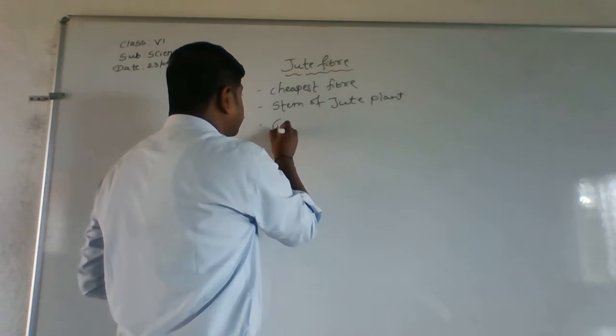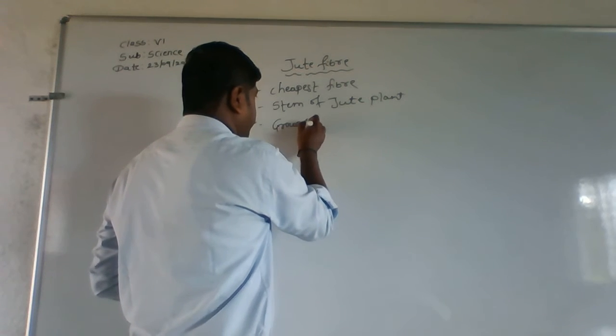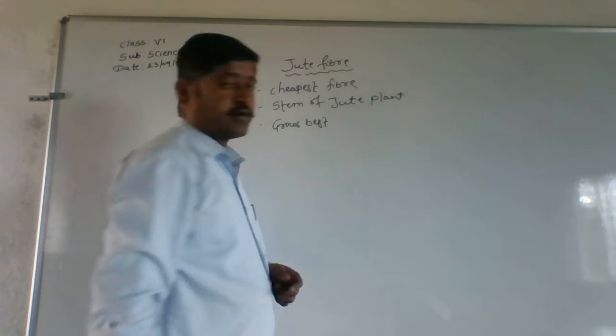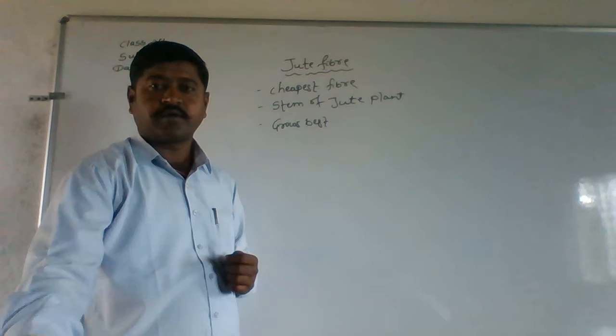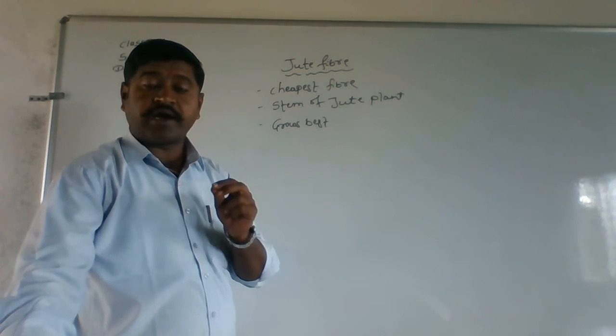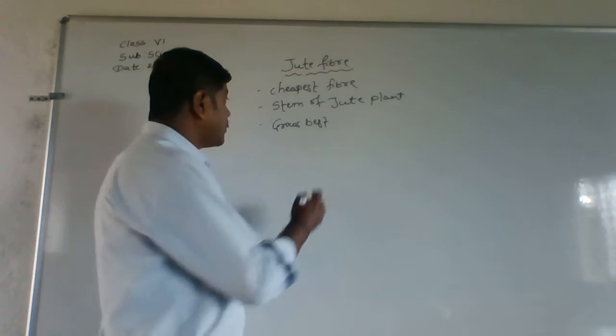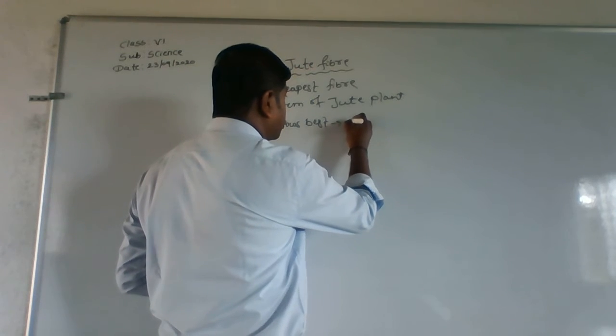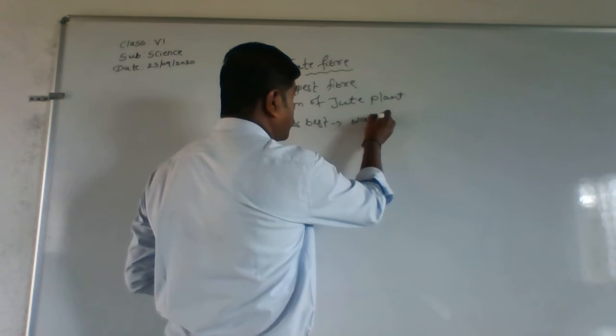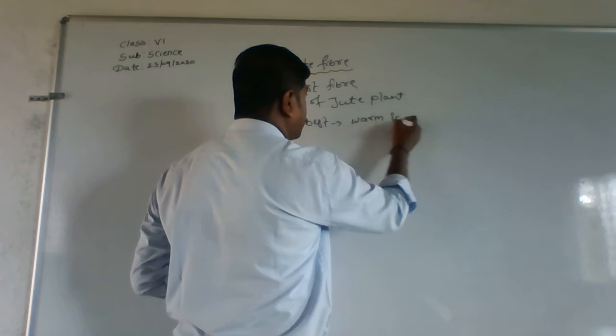Then it grows best during warm and humid climate.